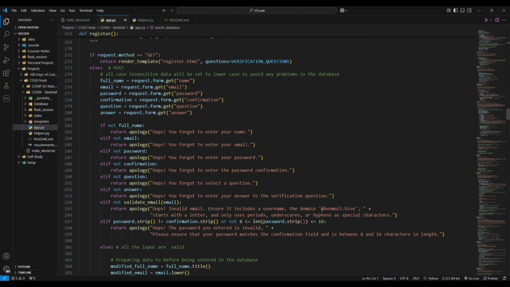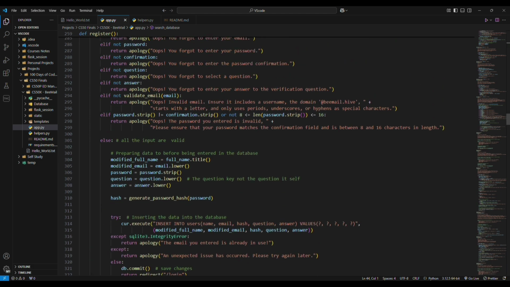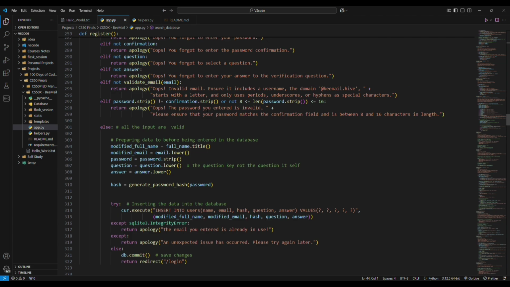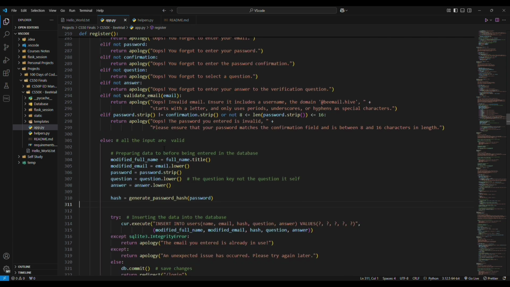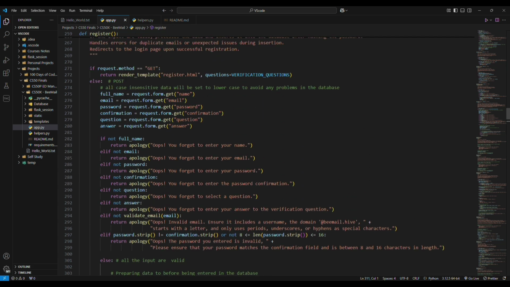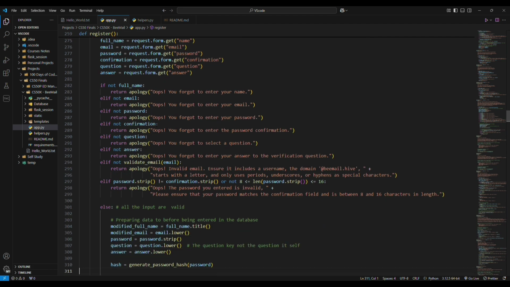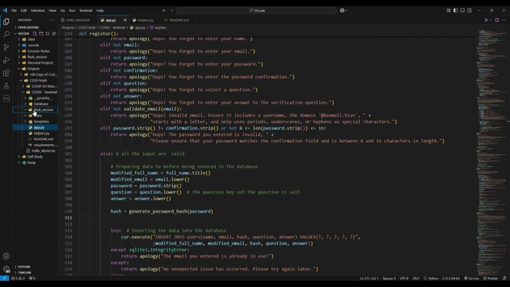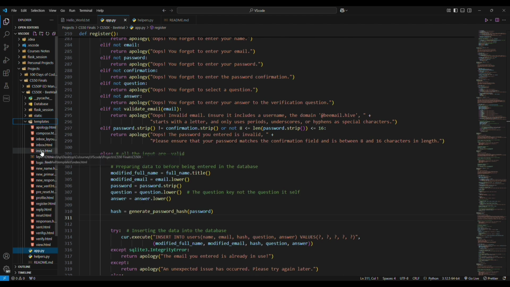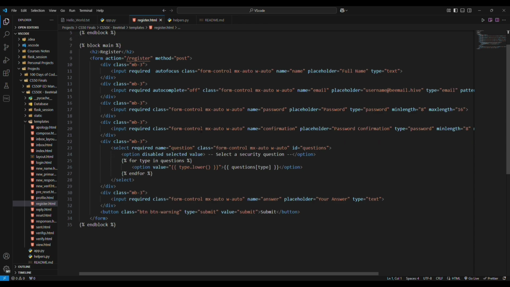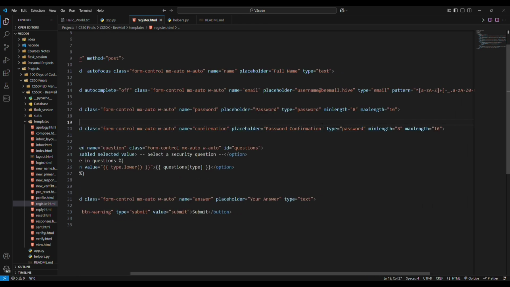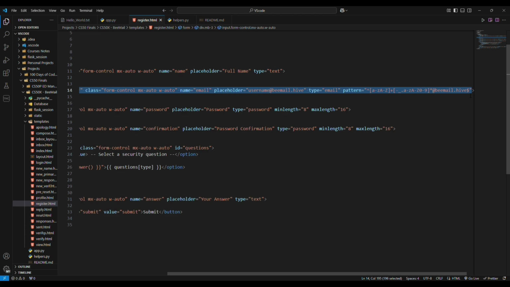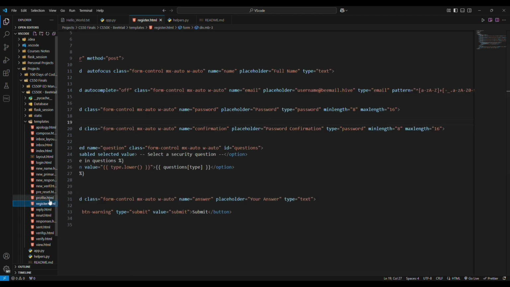And then we have register, which asks the user for their information to register. I will just mention that I don't trust the client side in this project, so I do check all the input in the code side, or in the backend side. As an example, if we go to the registration template, you can see that I'm asking the user for a specific length and for a specific email pattern, but I don't really use these.